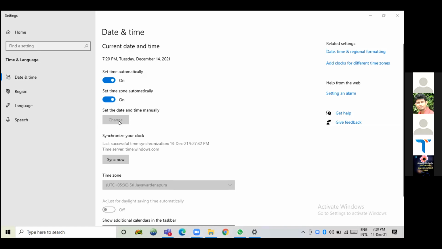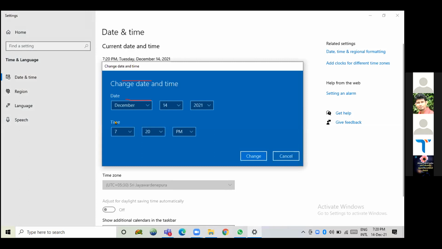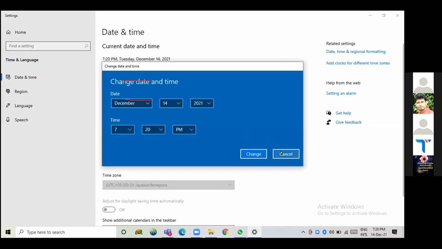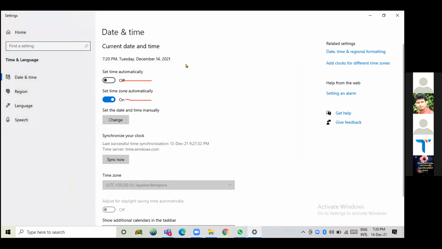You have to turn off the automatic settings. Then only you can change it, because by default it is automatic settings. But don't change it, just leave it as it is. You know how to change it. So for the time zone change, turn off this, turn off the second one. Then you are allowed to change the time zone also.